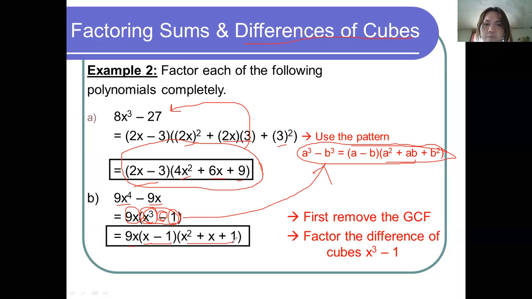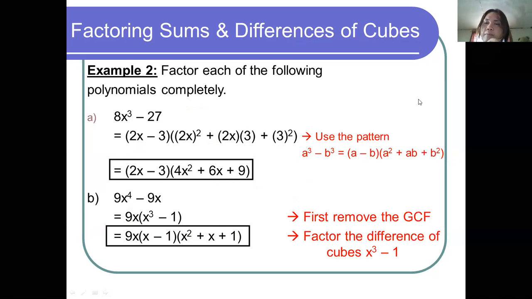To get the second factor, square x, so we have x squared. And then square 1, that gives us 1. And multiply x times 1, that gives you x. And since the first factor is negative, the middle term must be plus. So that's it. Remember the pattern.